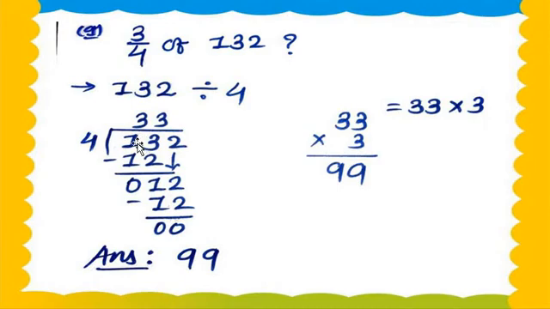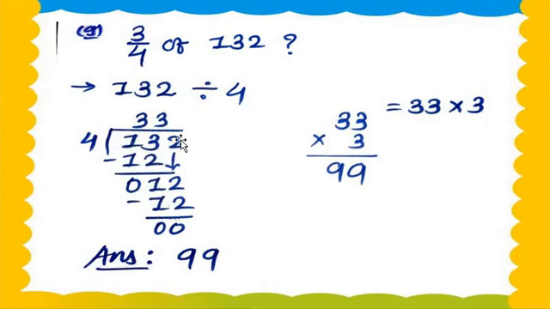Understood, my dear students? Now we move further. In the table of 4, will 13 come? No, 13 will not come. So what to do? We take the smaller number, 12, so 12 will come. Yes, but where? 4 1s are 4, 4 2s are 8, and 4 3s are 12. So 13 minus 12 is equal to 1, and 1 minus 1 is equal to 0.